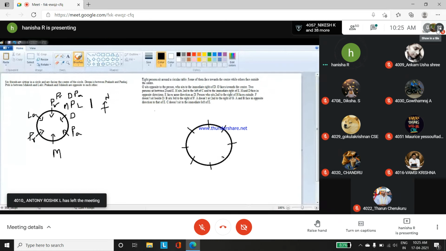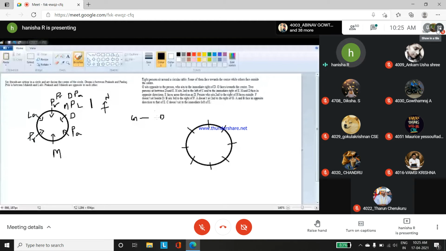Okay, now we're going to start with the clues. G sits opposite to the person who sits to the immediate right of D. Okay, so some person is going to sit to the immediate right of D. Okay, opposite to them, you have G. So G will sit opposite to the person who is to the immediate right of D. Next, G faces towards the center.